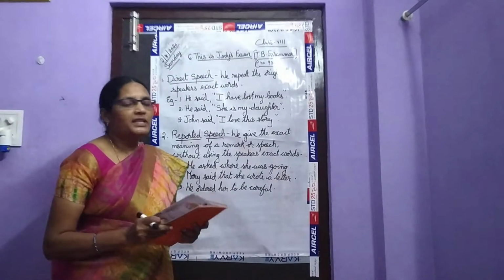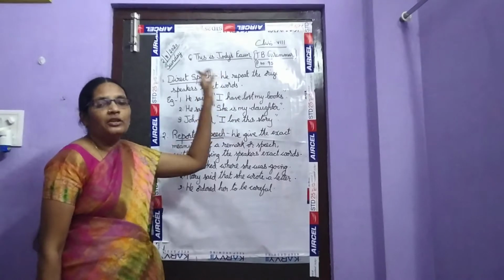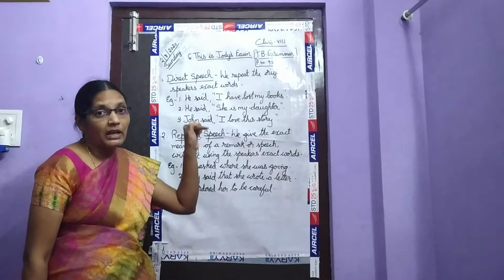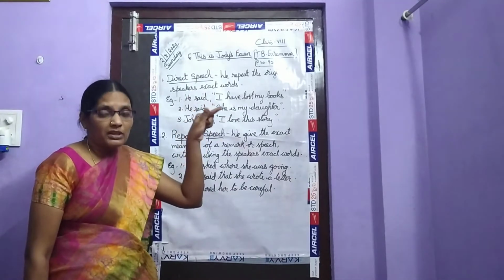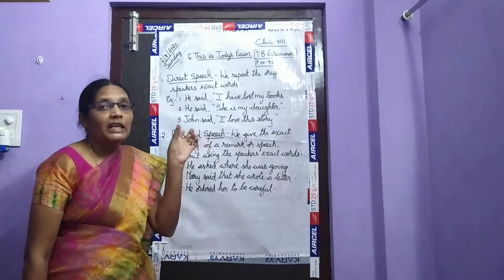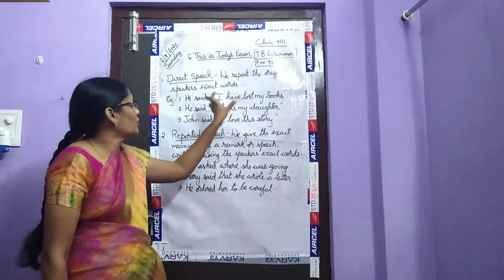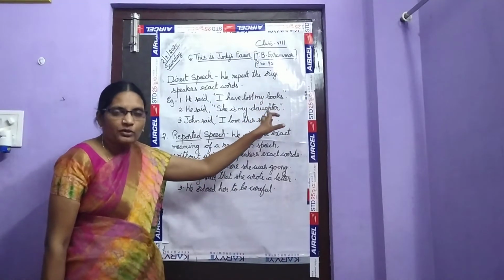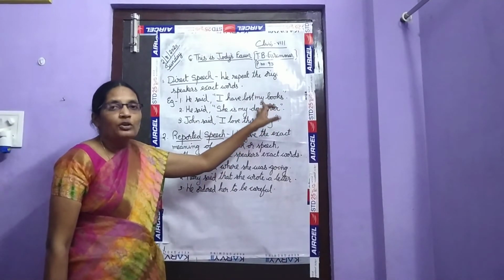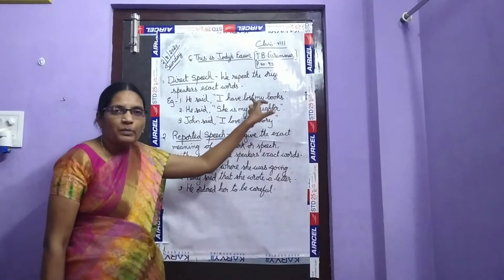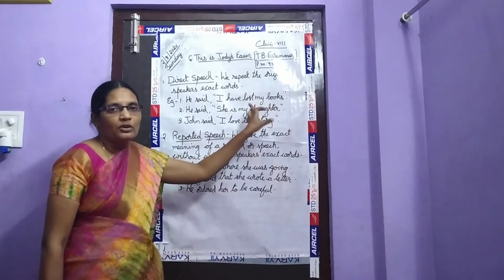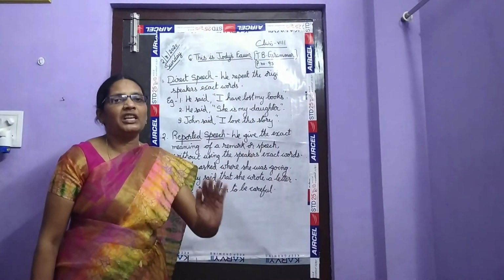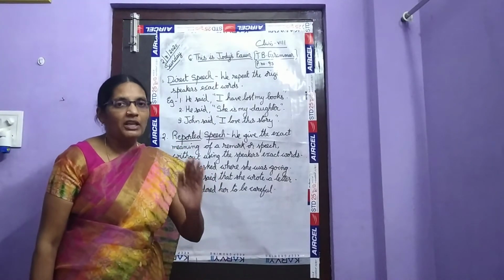Okay, children. So what is direct speech? In direct speech, we repeat the original words. We repeat the same words which are spoken by the speaker. The words spoken by the speaker, we should keep them in inverted commas. So he said, I have lost my books. So what are the words spoken? I lost my books. This is the information which he is giving. If you repeat the words exactly the way he said them, it comes under direct speech.